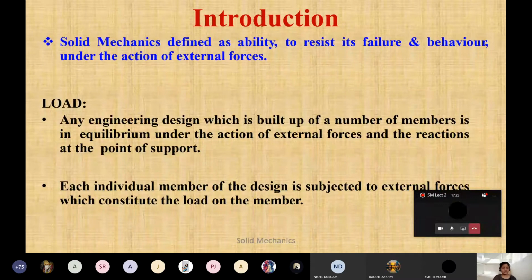Now you know what a load is, but I'll go for a revision. What is a load? This is any engineering design which is built up of a number of members in equilibrium under, this is important, in equilibrium under the action of external forces and the reactions at the points of support. A load which will maintain the equilibrium condition. You can say that each individual member of the design is subjected to external forces which constitute the load on the member. If any forces we are applying, that will be called a load.